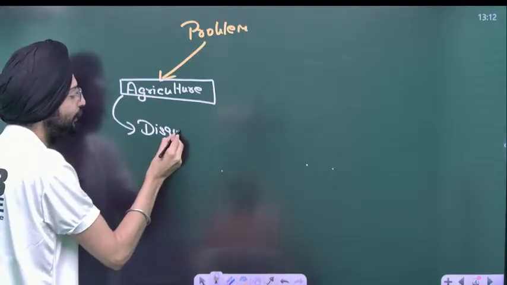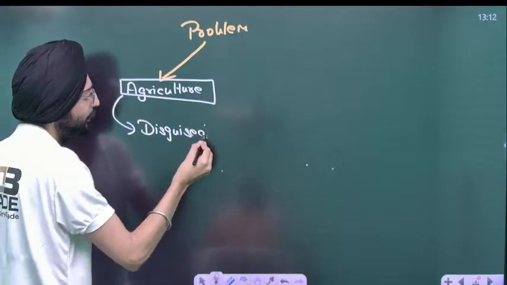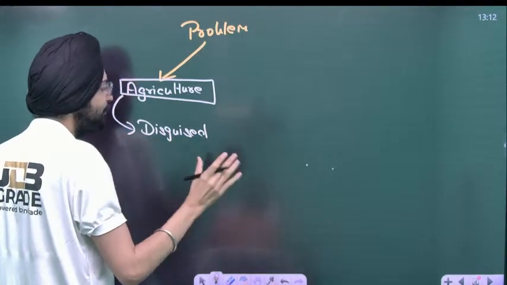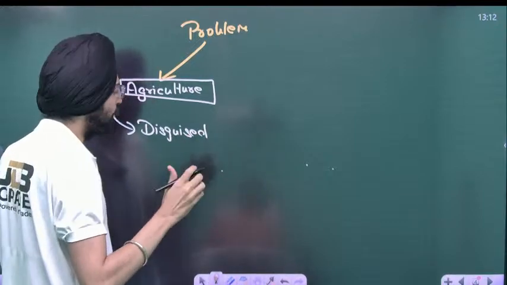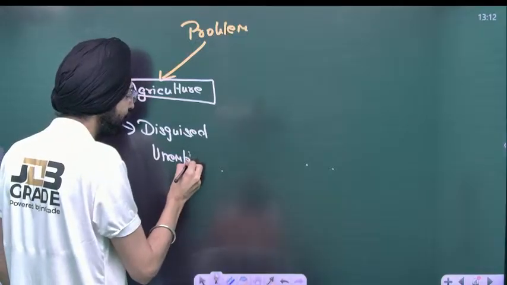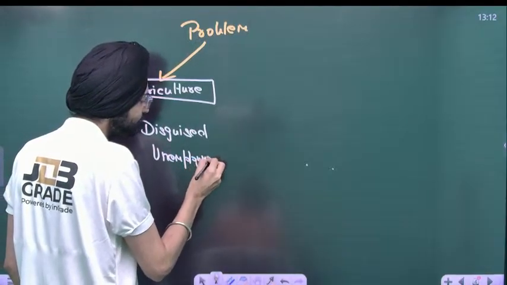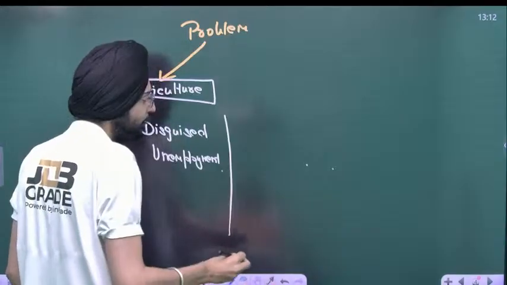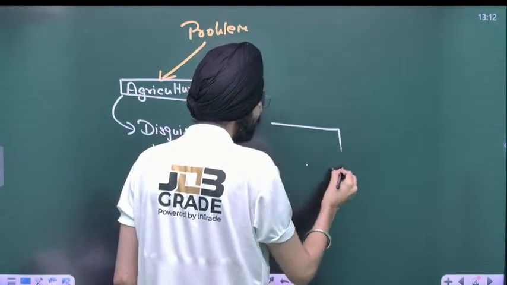So take an example. I'll explain it with this very simplified example. You'll get this in one stroke. Disguised unemployment. Look at this. There is a family of 5 people.